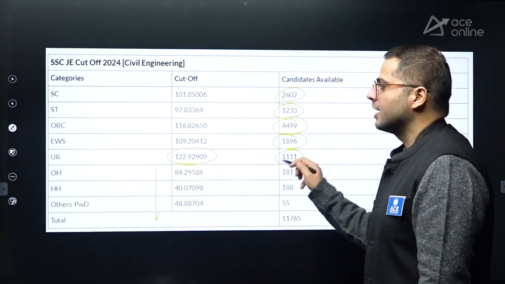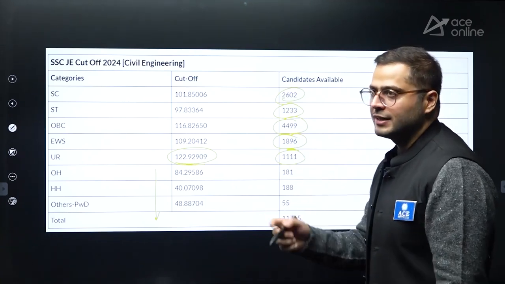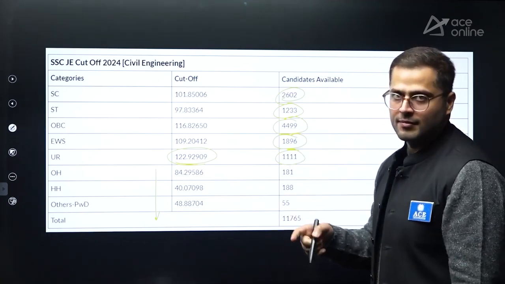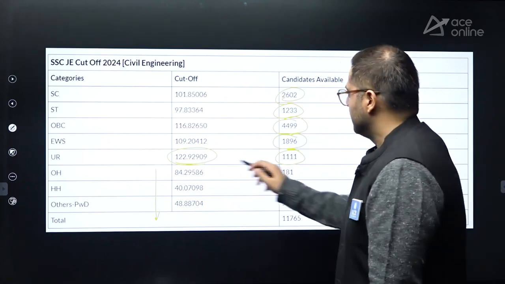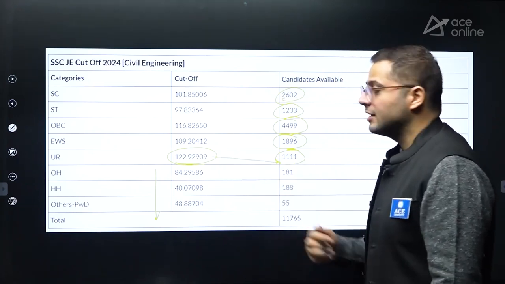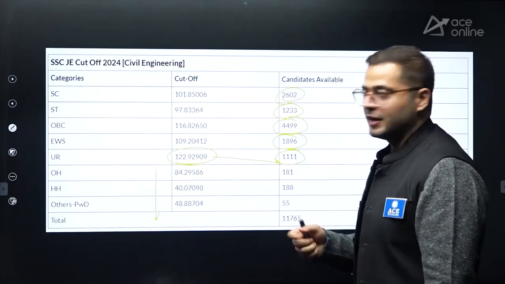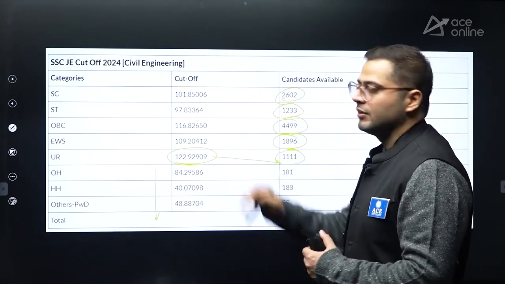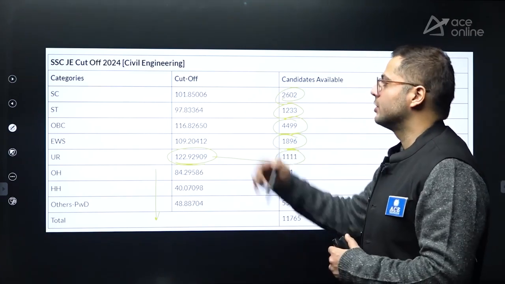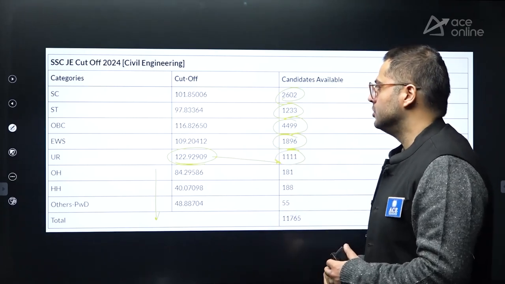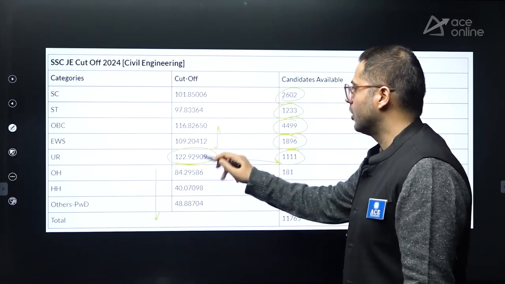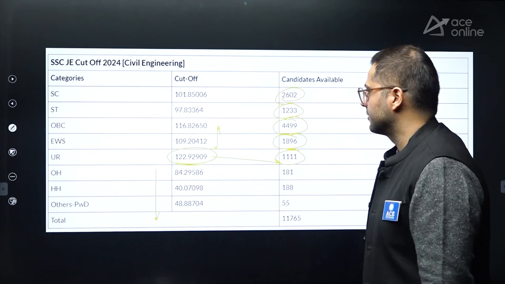If the number of students is less, this corresponds to the fact that the competition has been very good. That means in this particular case, if the number of students is less, then the competition was fairly good amongst the unreserved category. After that, for EWS and OBC, you can see not much difference in the cutoff marks. Not much difference is there.